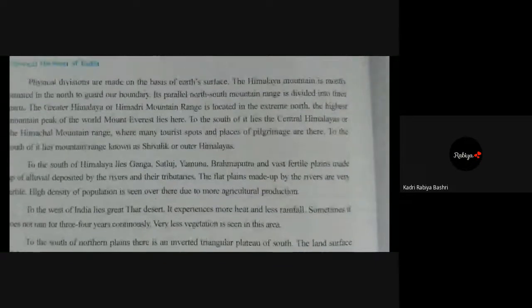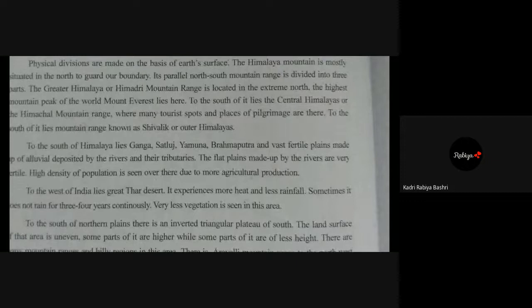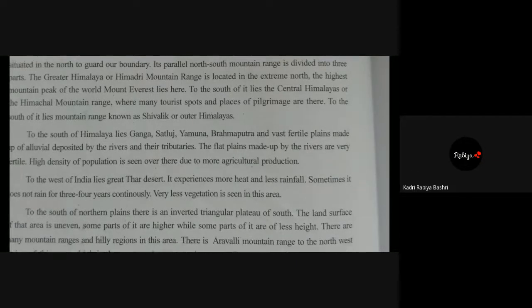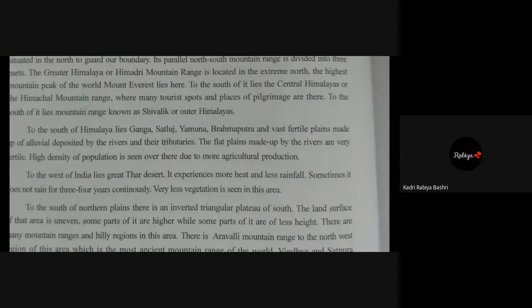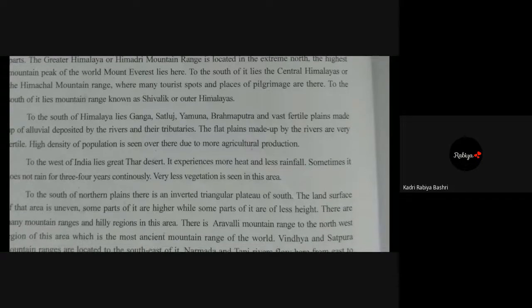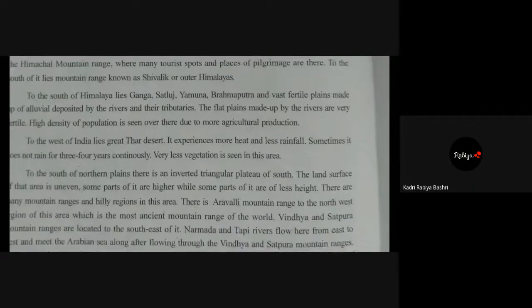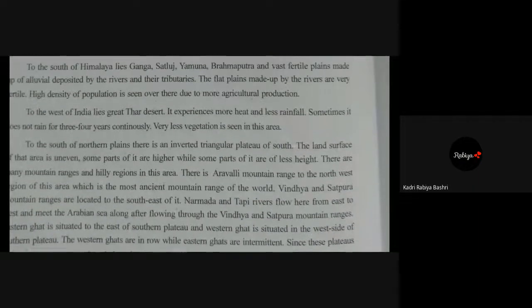To the west of India lies the Great Thar Desert. It experiences more heat and less rainfall. Sometimes it does not rain for 3-4 years continuously. Very little vegetation is seen in this area.